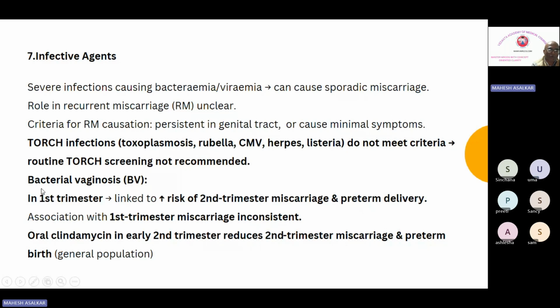Okay. Now, what is the role of bacterial vaginosis, one of the infective agents? If bacterial vaginosis is present in the first trimester, then there is definitely an increased risk of miscarriage and preterm delivery in the second trimester. The association with first trimester miscarriage is inconsistent. So BV has an association with second trimester miscarriage and preterm birth, but first trimester miscarriage is inconsistent. Oral clindamycin in the early second trimester reduces second trimester miscarriage and preterm birth in the general population. Okay, so this is what they are talking about regarding the infective agents.